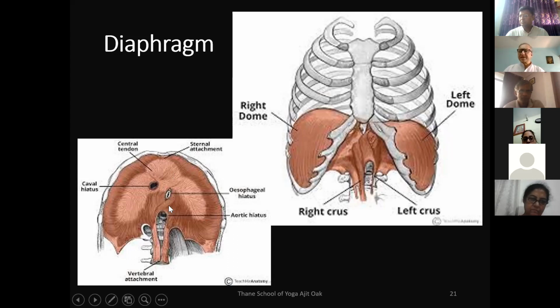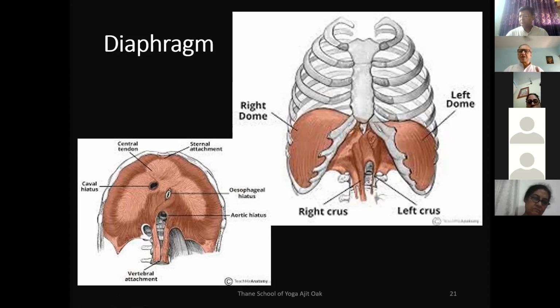Why are the openings there? Because the esophagus passes through the diaphragm, and certain large blood vessels also pass through it. So there are openings in the diaphragm, but those openings are completely sealed, because nothing from the thoracic cavity can pass to the abdominal cavity, and vice versa, except the esophagus and the blood vessels, not any other structure. So these are sealed openings. This is how the diaphragm looks from below. As you can see, there is a central tendon.